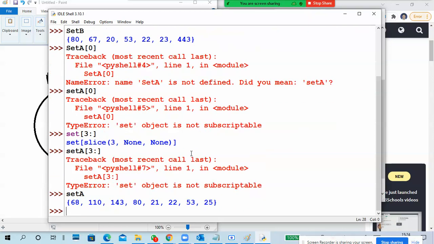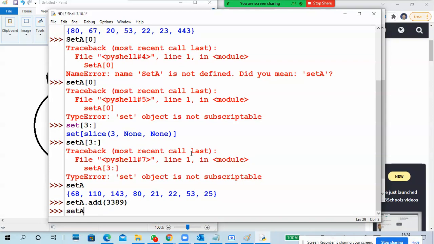Okay, same only. It is not ordered, but you are able to add something to it. Set A dot add, add an element to the set. I will put 3389, a very big number.